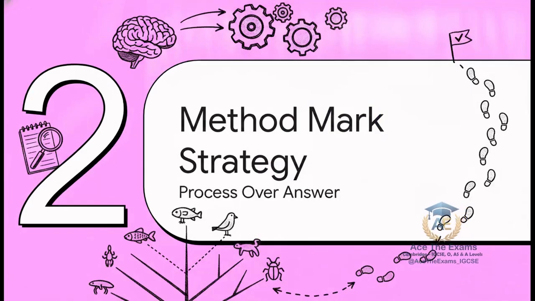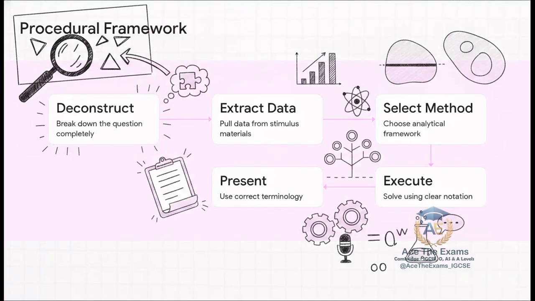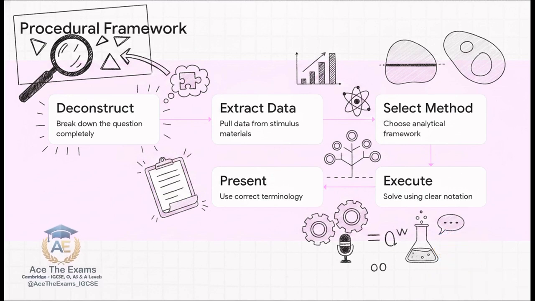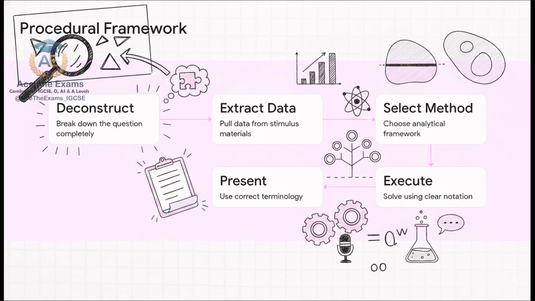Moving right along to Section 2, the method mark strategy. So in Cambridge 9700 biology, marks are actually frequently awarded for the process itself, not just your final answer. When you're tackling those complex problem-solving or practical experimental questions on speciation, the examiner's actively tracking your logical, structured reasoning step by step. Here's the exact procedure you need to follow. First, deconstruct the question. Second, extract the relevant data directly from the stimulus materials provided. Third, select your analytical framework, like are we talking allopatric or sympatric here? Fourth, execute your reasoning with clear scientific notation. And fifth, present your final response using rigorously correct terminology. Honestly, skipping even one of these steps is exactly how top-tier students end up bleeding marks unnecessarily.